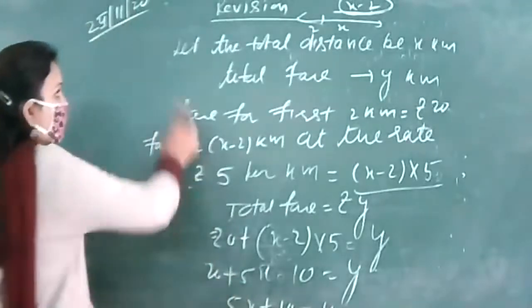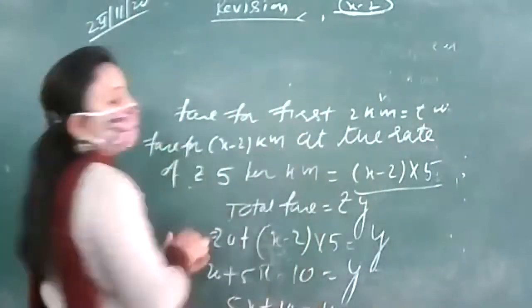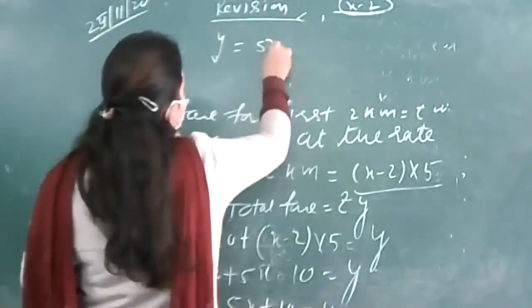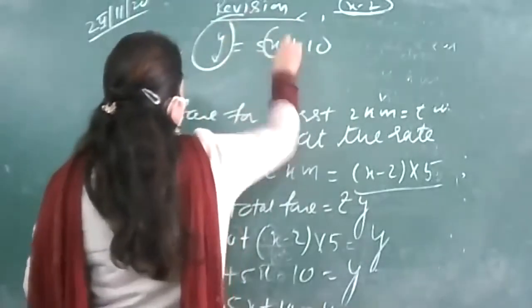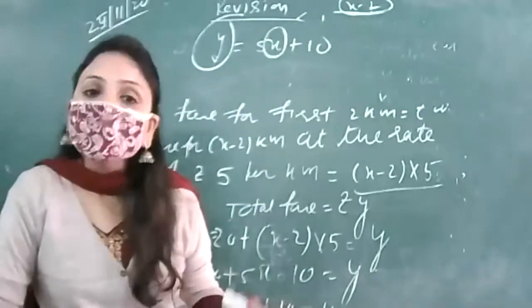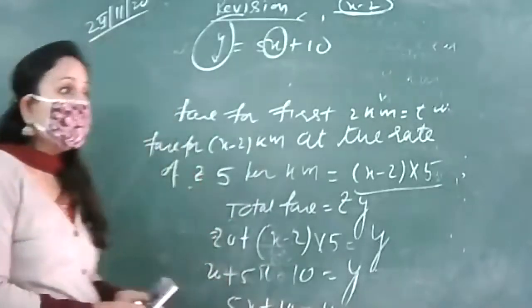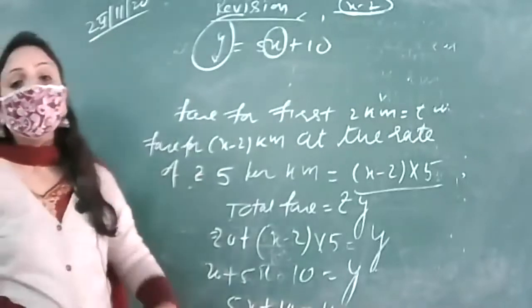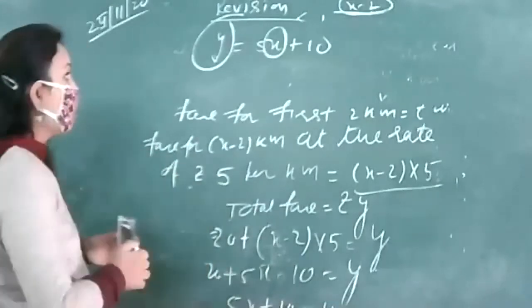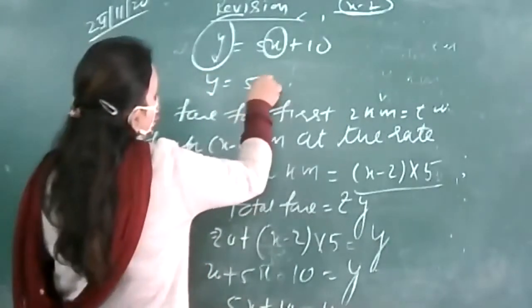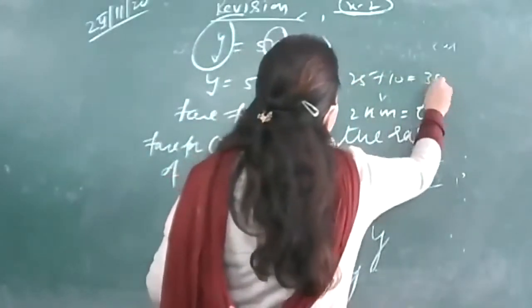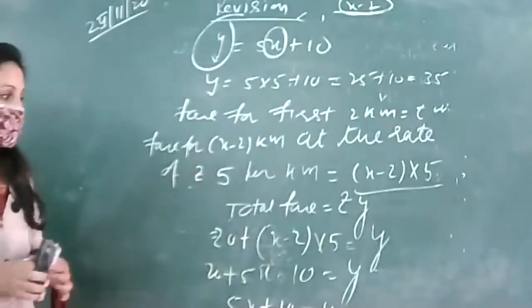So after getting the equation between x and y, we are getting the equation y is equal to 5x plus 10, where y is the fare and x is the distance. It could be asked that if the distance traveled is 5 kilometer, then find the fare. So what it means? It means when x is equal to 5, find the value of y. जब आपके पास x 5 है तो y की वैल्यू फाइंड करो. So let us put x to be 5. This will be 25 plus 10 and that is equal to 35. So this is all about this question.